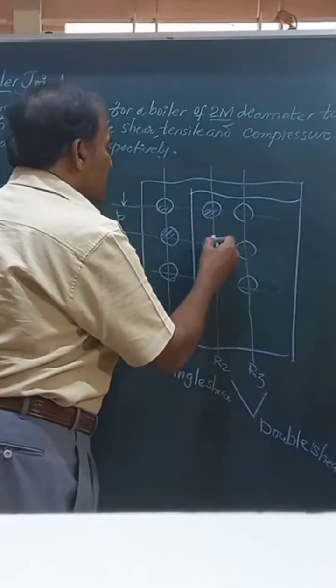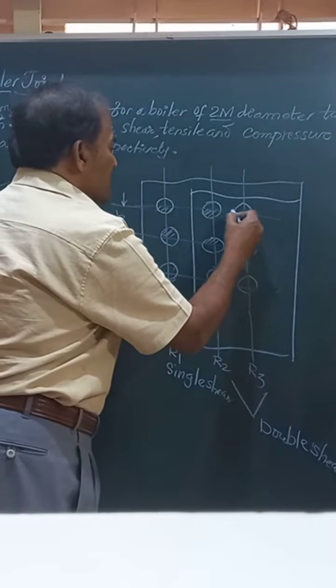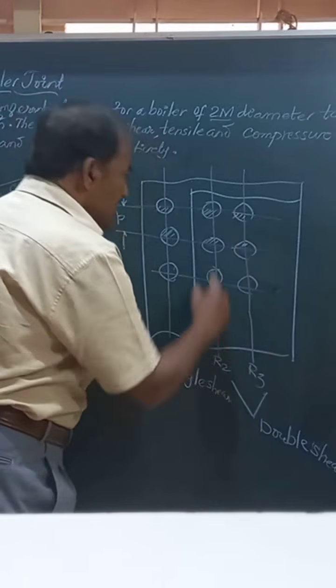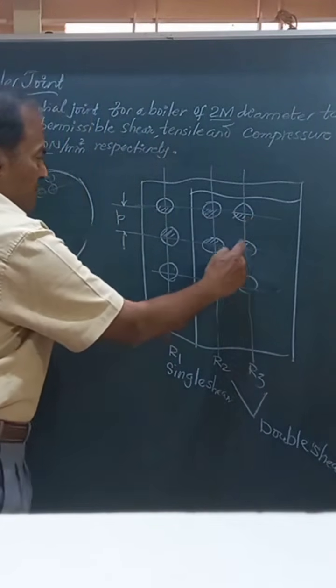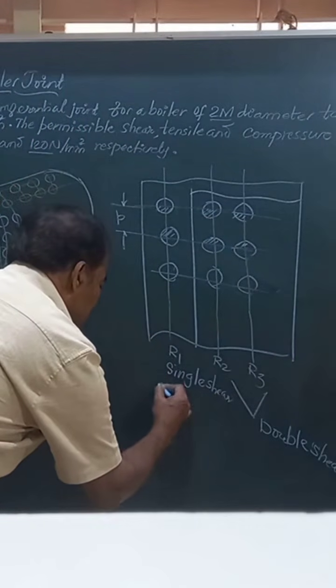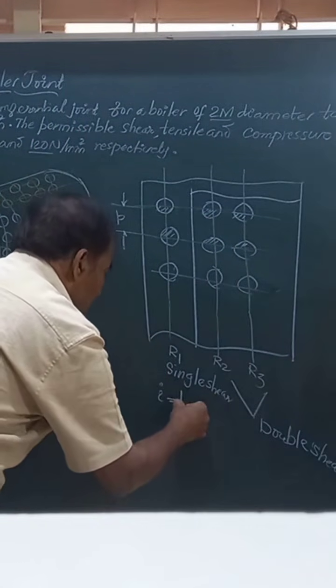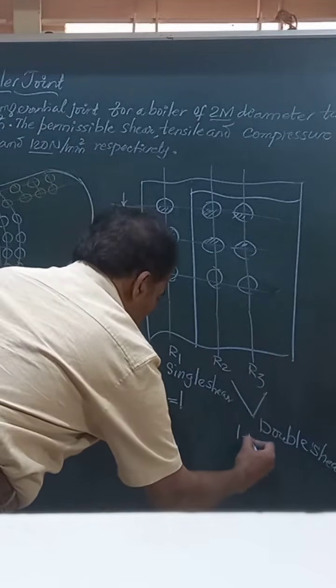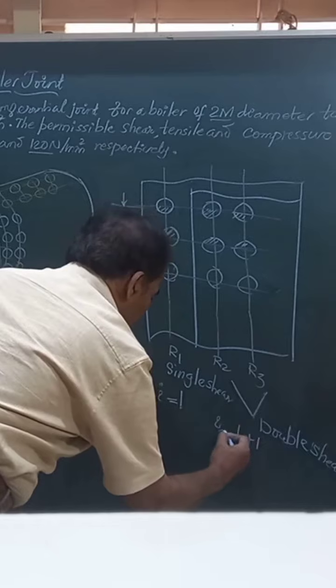Again here, half plus half, half plus half. So here there will be one rivet in single shear, half plus half, again half plus half. So the number of rivets failing by single shear is taken as half plus half, and here this is 1 plus 1, that is I2.